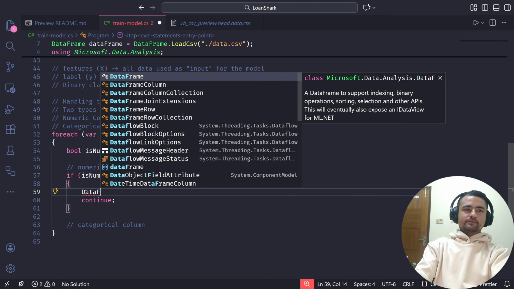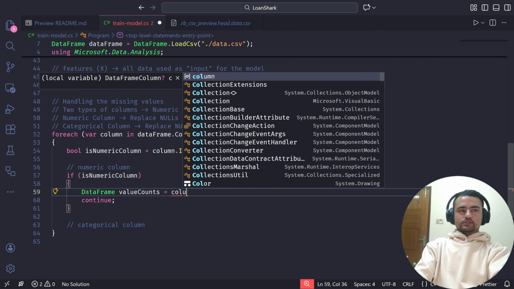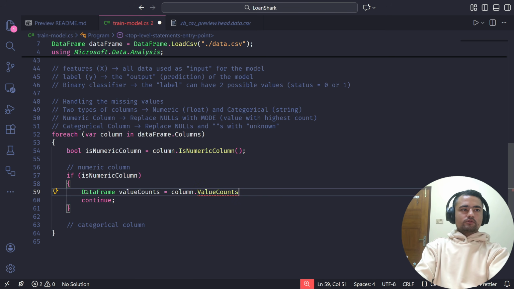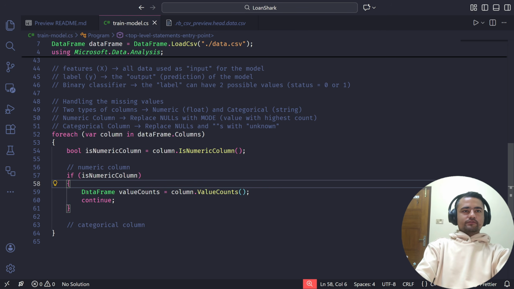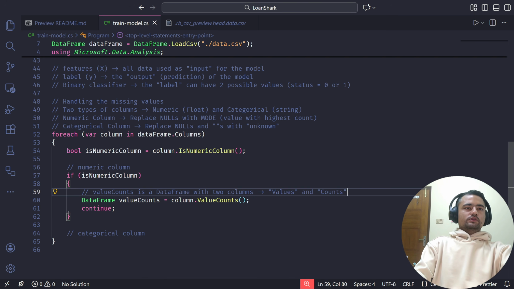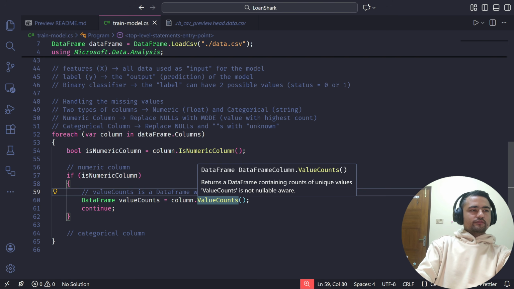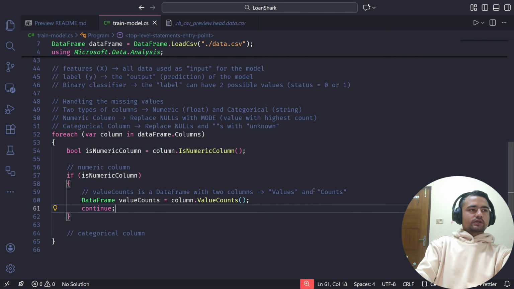This is a data frame method which we can calculate using value counts, and this will return a data frame with two columns, values and counts. It has all the unique values of the column, and we'll also get the count for each.